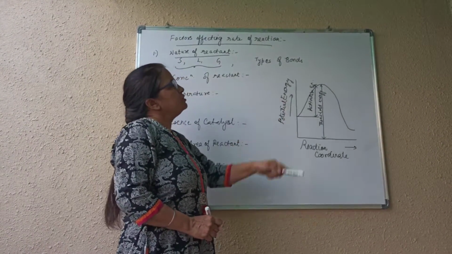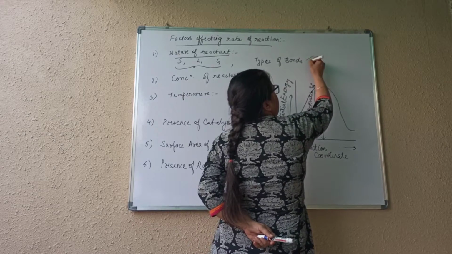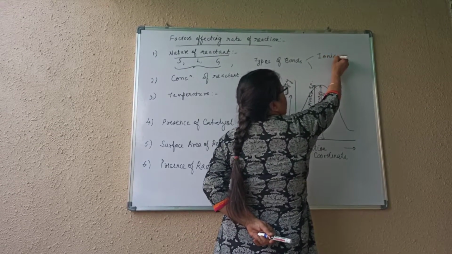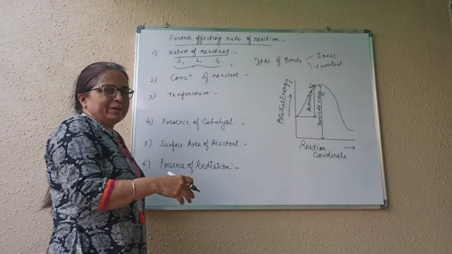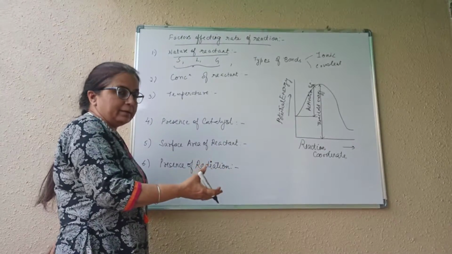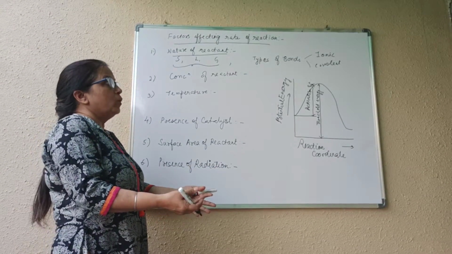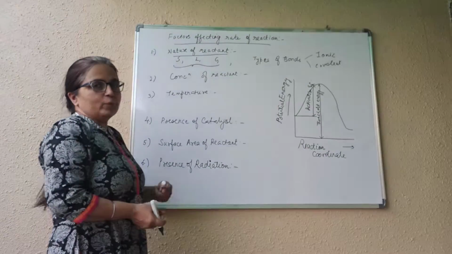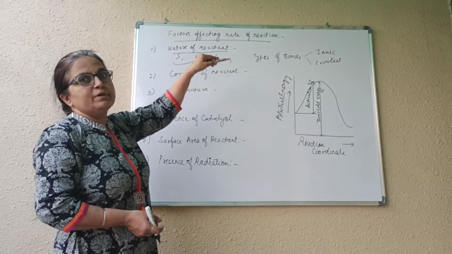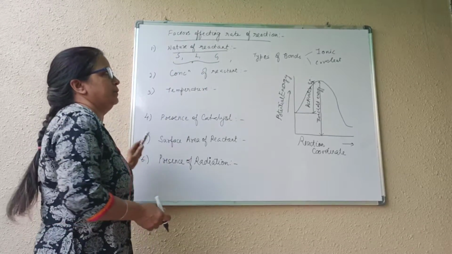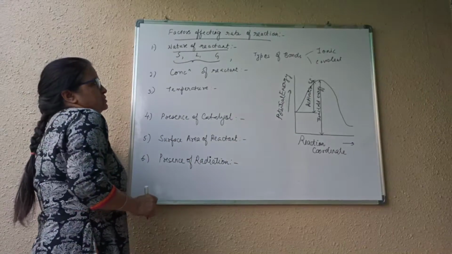Now, type of bonds is another criterion which can decide the rate of reaction, like if the bonds are ionic or covalent. Ionic bonds, we know, will break a little faster because when an ionic compound is dissolved in water, it will immediately dissociate into ions. Covalent bonds are formed by overlapping of atomic orbitals. They will take time to break. So the rate of reaction for ionic compounds will be faster than that of covalent compounds. So this is the first factor. What reactant we are taking will decide the rate of reaction.